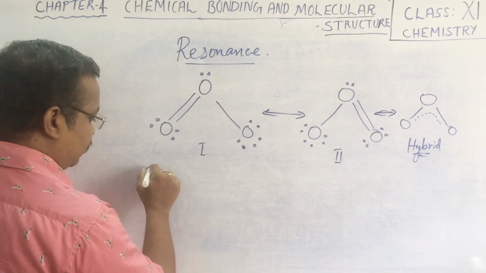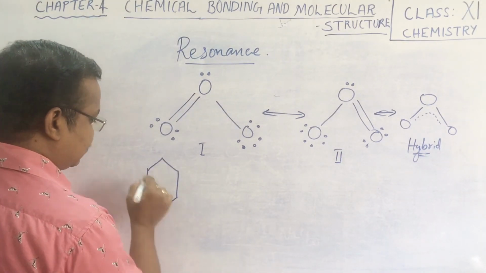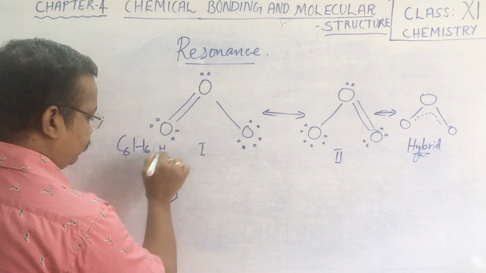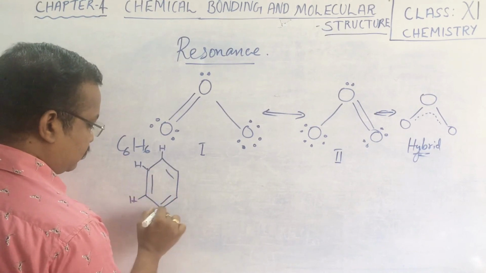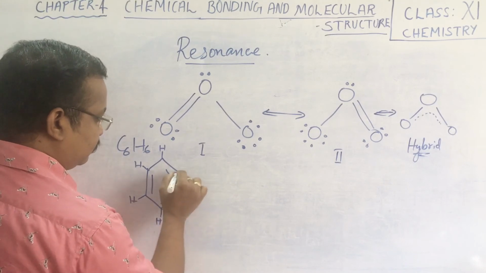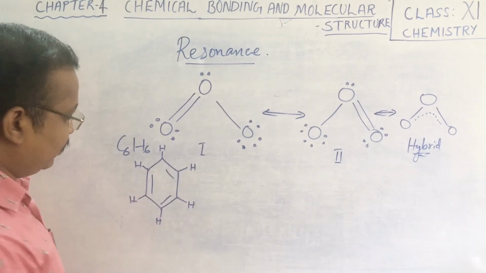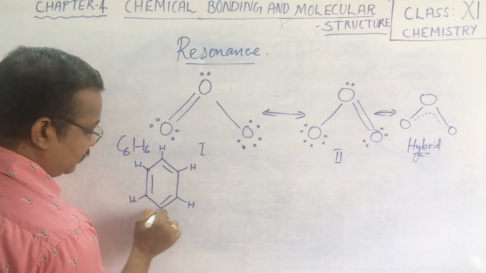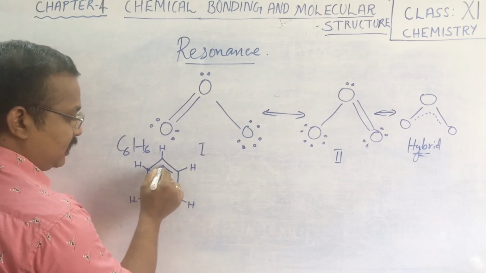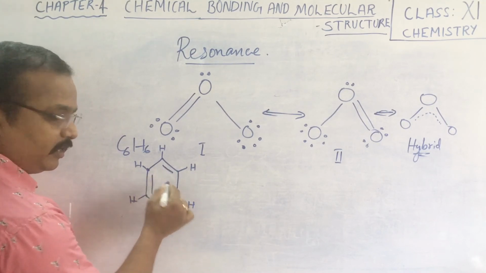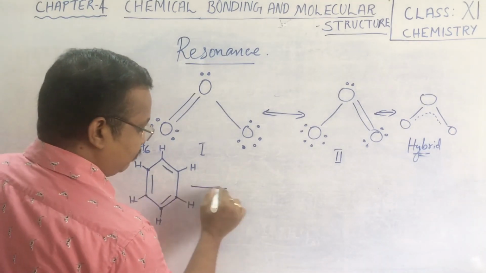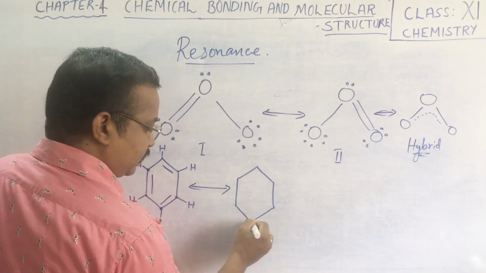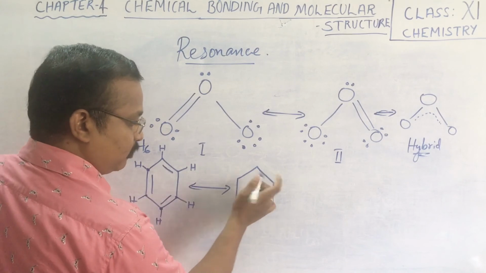In the case of benzene, you know benzene is C6H6. This is the structure of benzene, where all these corners have carbon. There are 6 carbon atoms, and the double bonds are placed in alternate positions. Now this structure can also be written as a hexagonal ring with the double bonds placed elsewhere.